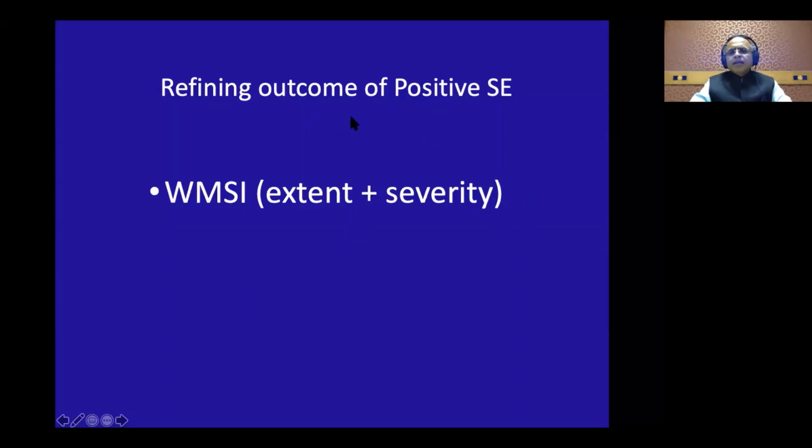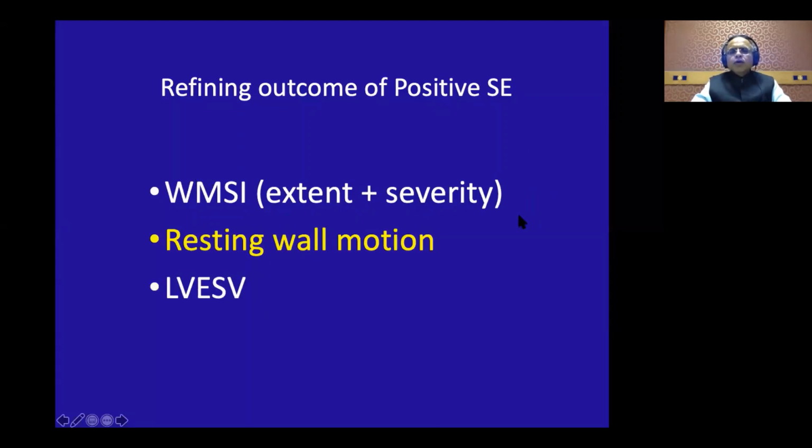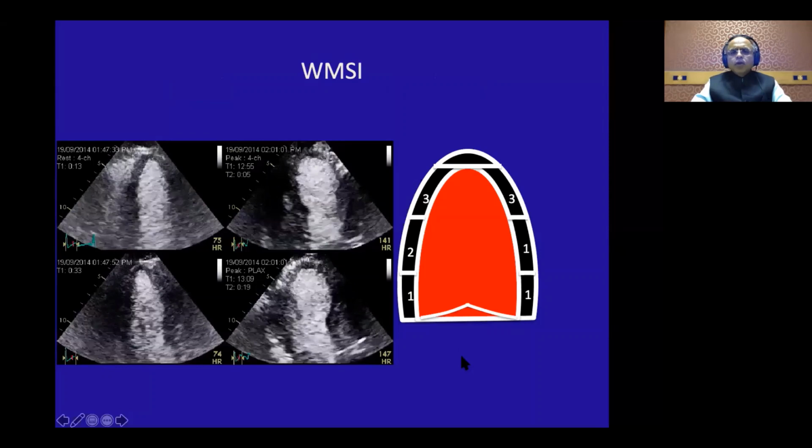But the things that can tell you that he is high risk is the wall motion score index, because it tells you the extent of ischemia and severity also, because the akinetic segments get a higher degree, and the extent because you are adding the wall motions. So that is why it gives extent and severity. Then if you have a resting regional wall motion abnormality, and on top of that you get a new exercise-induced one, that is also high risk. And if your end systolic volume dilates, that is again a sign of a significantly poor prognostic outcome.